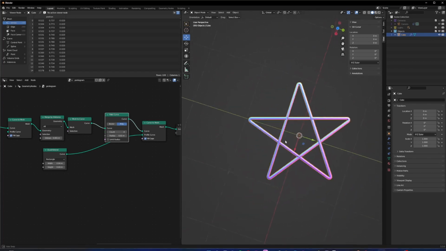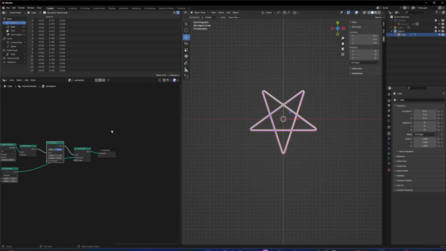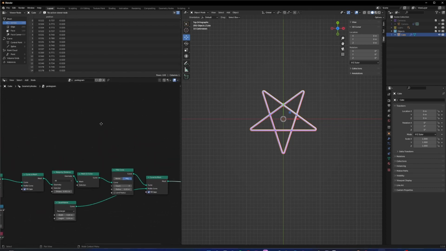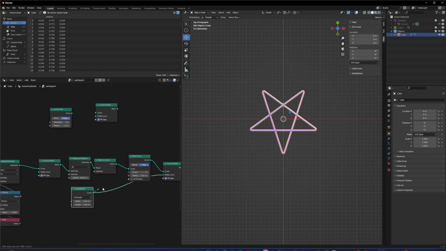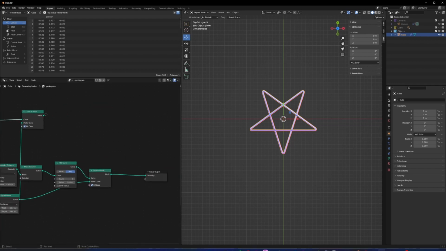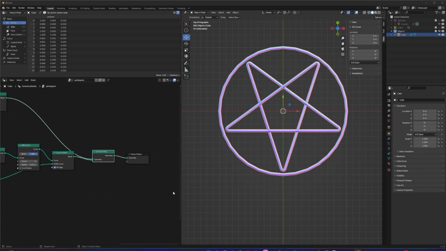All right, so we have the pentagram. We're going to add a circle around it. So let's just do that real quick. System curve circle. Curve circle. Curve to mesh. We're gonna use the same profile. Stick that in there. Got to add a join geometry. System join. And there's the circle and the pentagram.